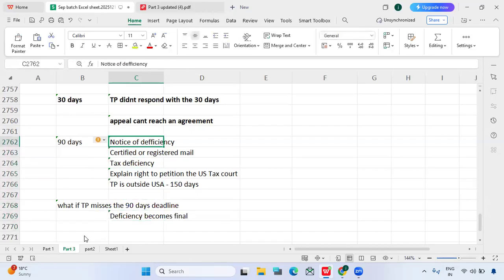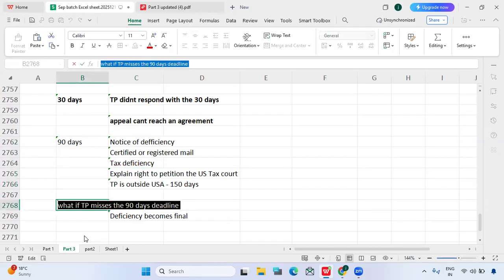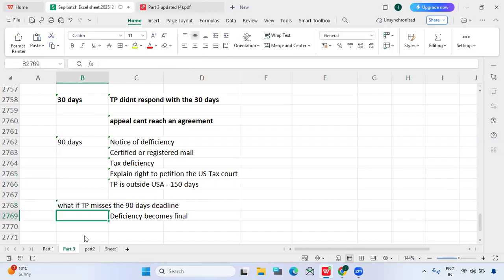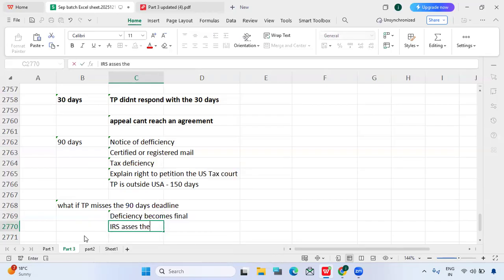Like here, the IRS will send the notice of deficiency, and the taxpayer can argue in the US tax court. But if the taxpayer misses this opportunity, the 90 days notice, then whatever deficiency we have, meaning the difference amount, will become final. The taxpayer will lose all rights. The deficiency becomes final, and the IRS assesses the tax.